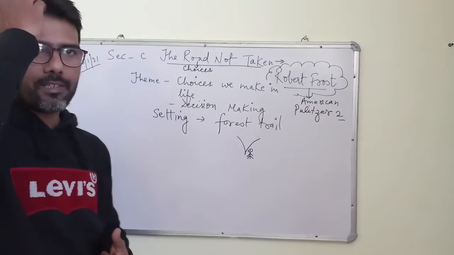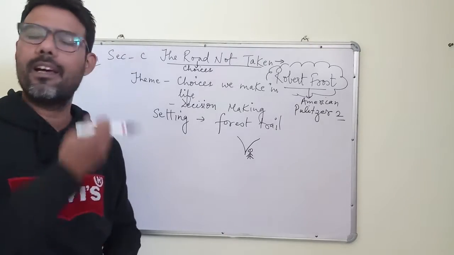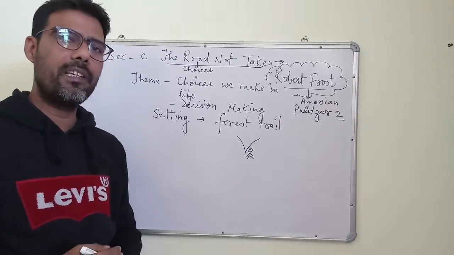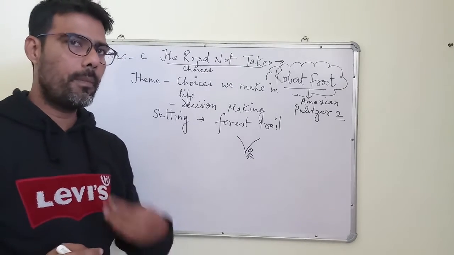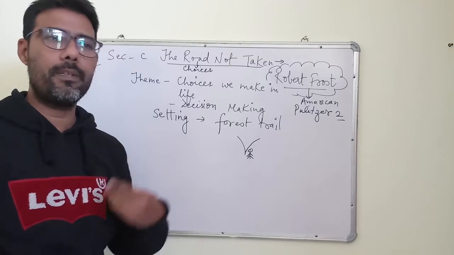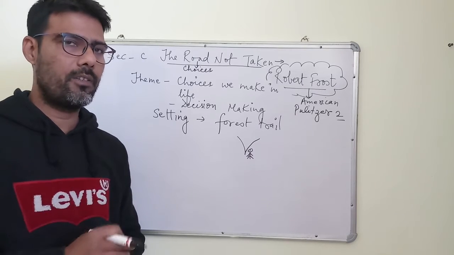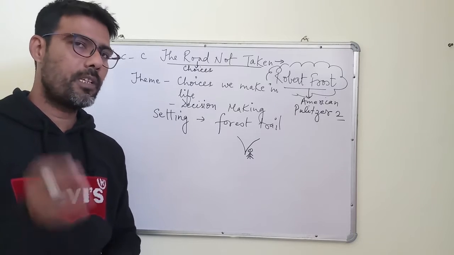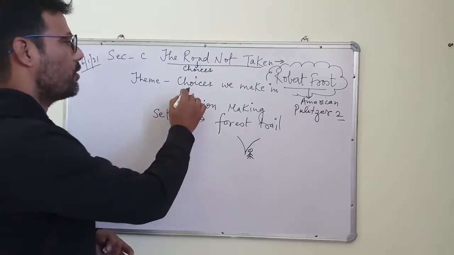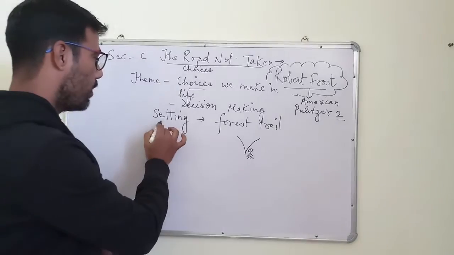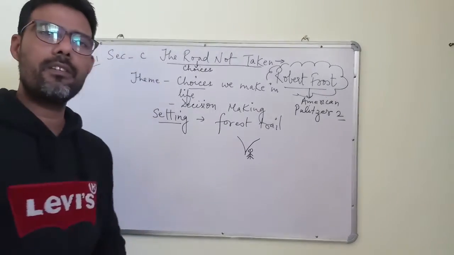Children, our day starts with choice. You see, at home also, in the morning time, we have varieties of breakfast made at home. Maybe you like to eat pizza. Maybe someone likes to eat parathas. So the day starts with a choice, right? So this poem is also based on choices. We will learn more. So if we talk about the setting of the poem, it is a forest trail.